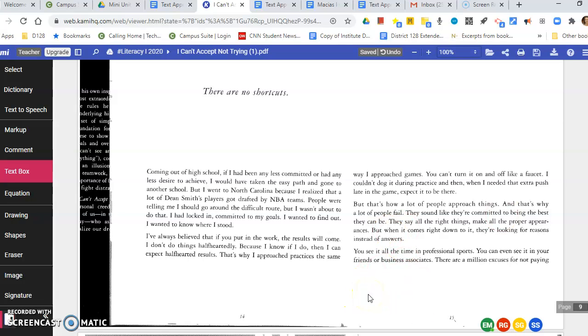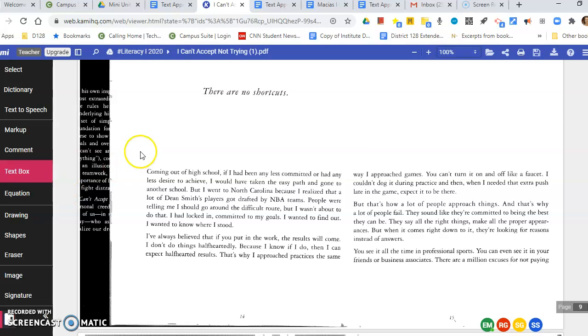Chapter 3, there are no shortcuts. Coming out of high school, if I had been any less committed or had any less desire to achieve, I would have taken the easy path and gone to another school. But I went to North Carolina because I realized that a lot of Dean Smith's players got drafted by NBA teams. People were telling me I should go around the difficult route. But I wasn't about to do that. I had locked in, committed to my goals. I wanted to find out. I wanted to know where I stood.